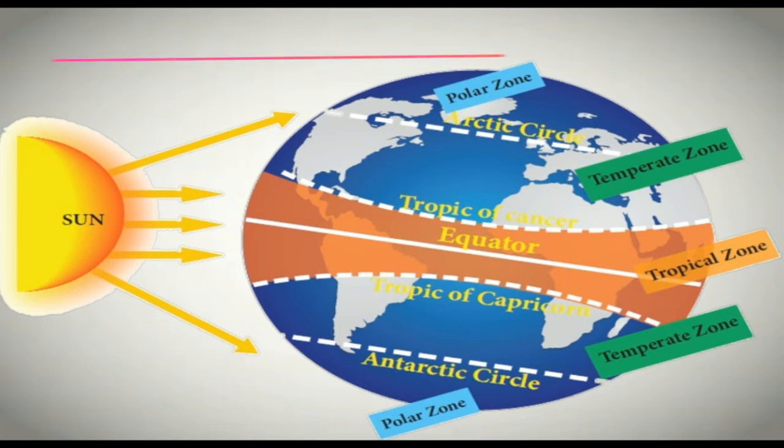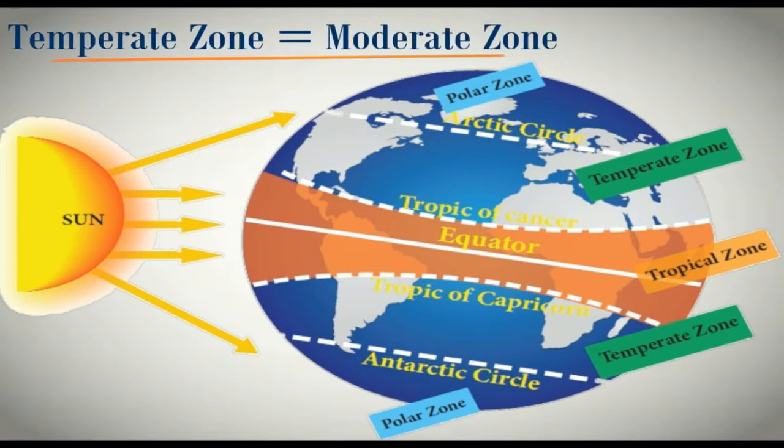So this particular area is also known as moderate zone, or this is also known as temperate zone. So remember, temperate means moderate only and moderate means average only. Clear? So this is known as north temperate zone and south temperate zone relatively.